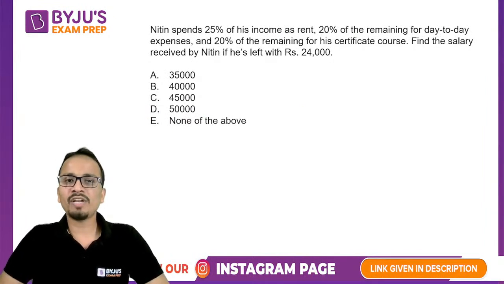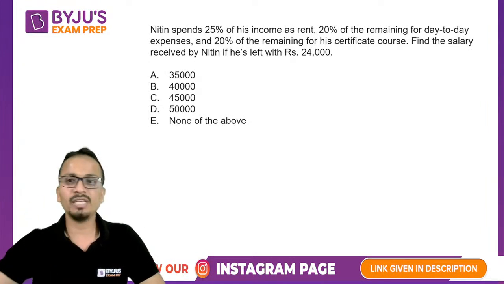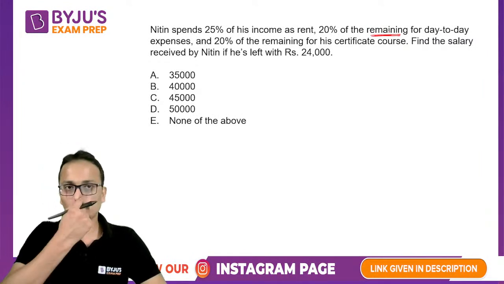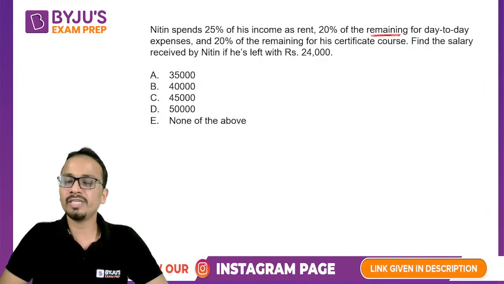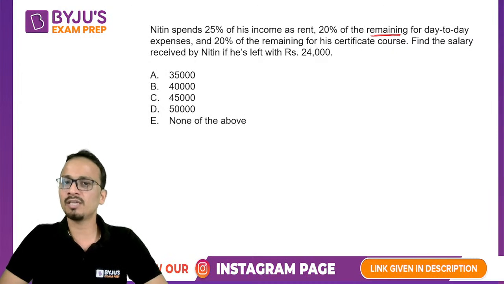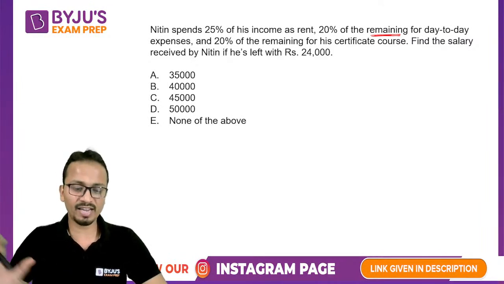Nitin spends 25% of his income on rent. Read this question very carefully. Read this word properly. Okay. Now, Nitin spends 25% of his income as rent, 20% of the remaining for day-to-day expenses, 20% of the remaining for his certificate courses. Find the salary received by Nitin if he's left with 24,000 rupees finally.